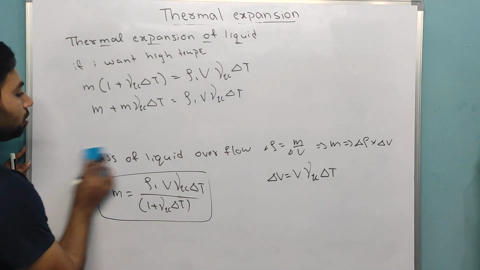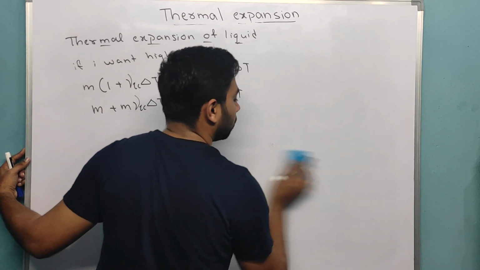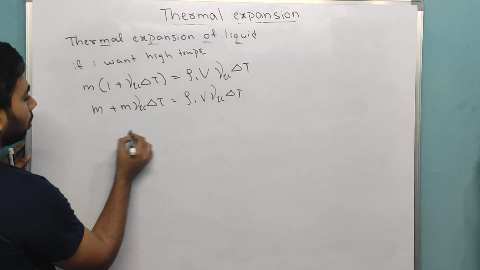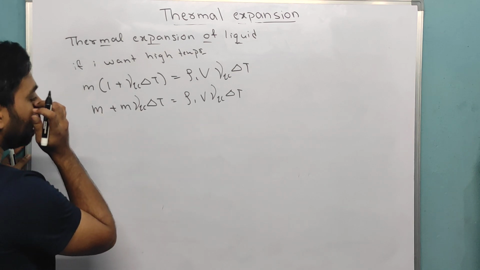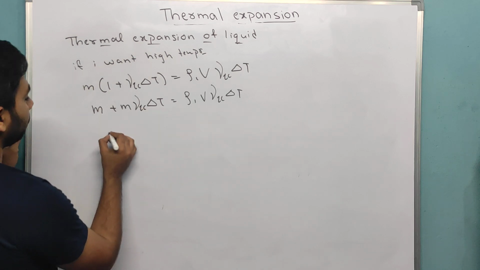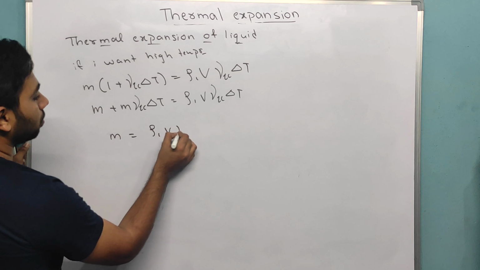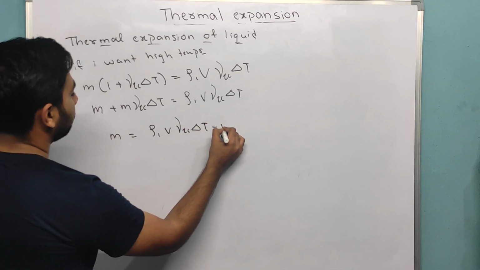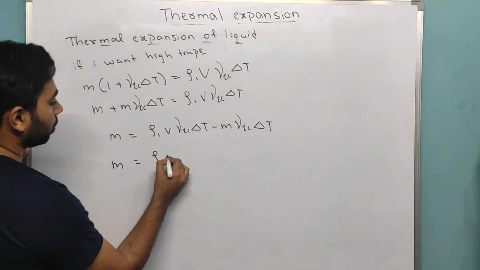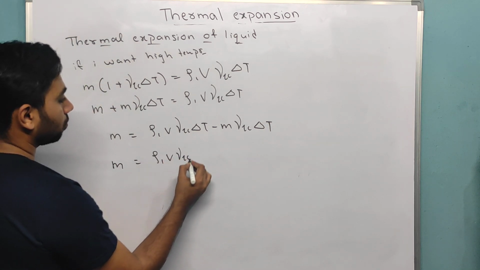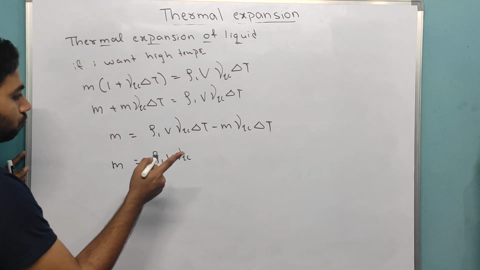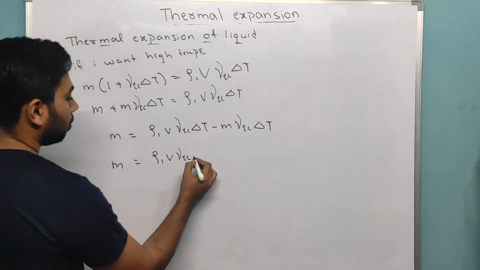Now, if I calculate this one, from this what I can do? I can send this to the other side. I want only this one, right? So what I will do? Keep m here. Alright, now take the common m.